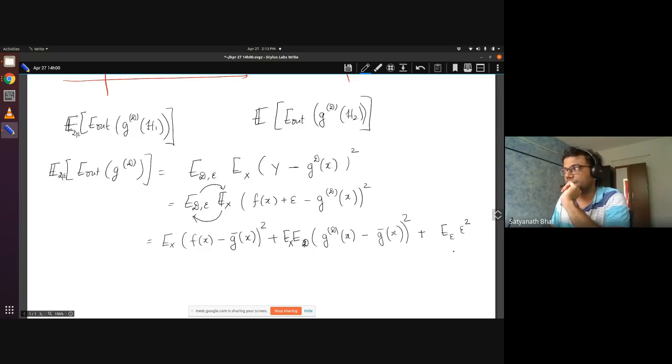This is nothing but the variance of the noise, which we call sigma squared. This term is now the variance of the hypothesis class H, and the first term is the bias.